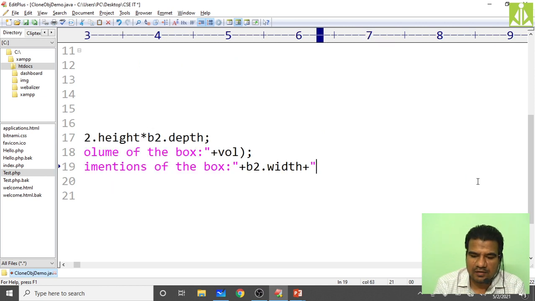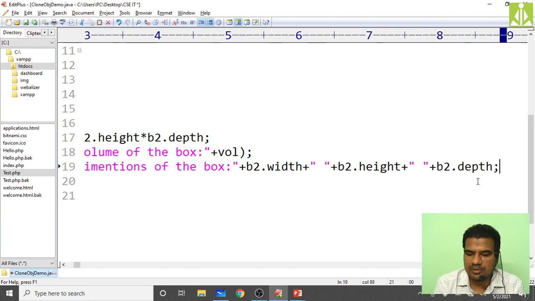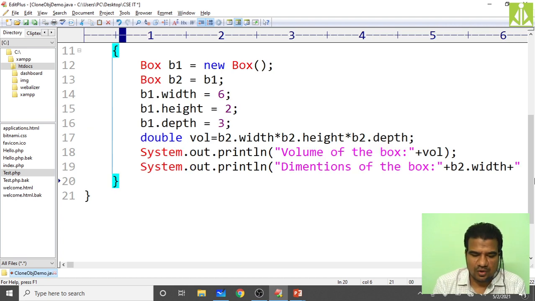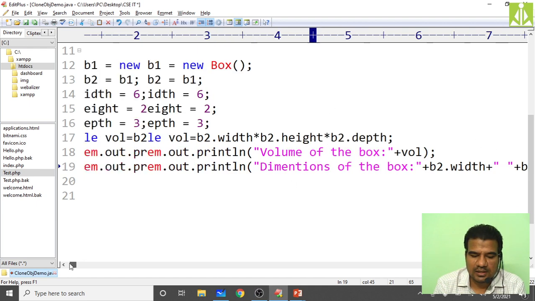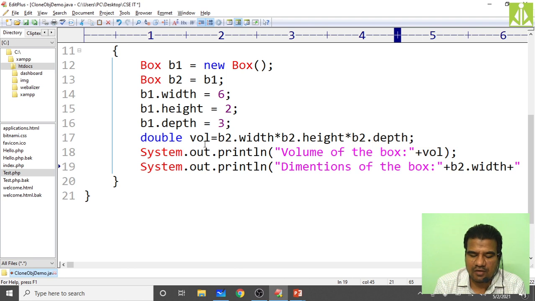Then concatenate with some space, then concatenate b2.height, again concatenate with some space, again print the last value, that is b2.depth, and put the semicolon at the end. That's it. Hope you understood. Here we printed all the dimensions of the box like height, width, depth using the b2 object. We initialized using the b1 object, we calculated the volume using the b2 object, and we printed the dimensions using the b2 object only. So now save this.